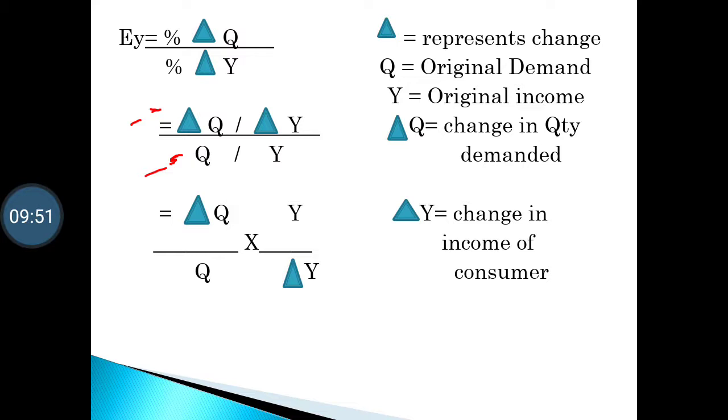Now for example, a person's income is 1000 rupees. The higher the income, the higher the quantity demanded, and the lower the income, the lower the quantity demanded. This is a simple equation because a person having more income to spend will demand more, and if a person has less income, the person will demand less. So between income and demand, the relationship is direct.